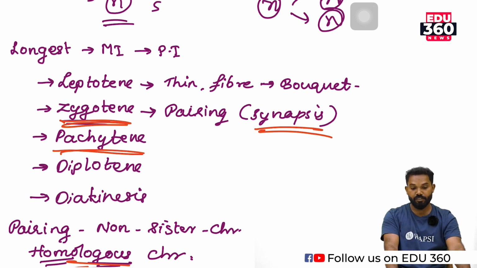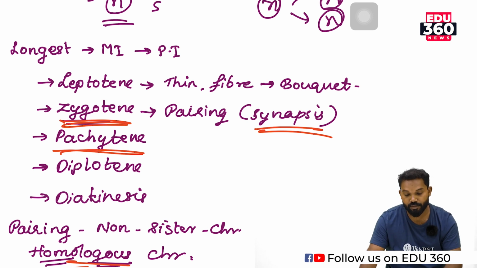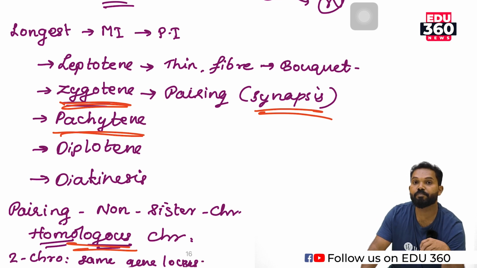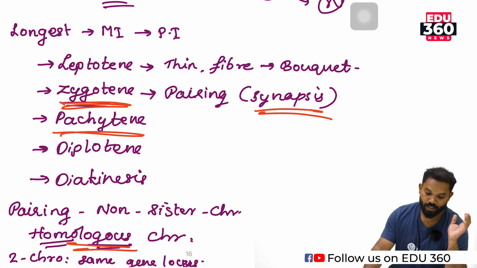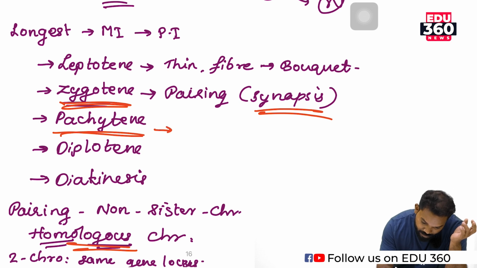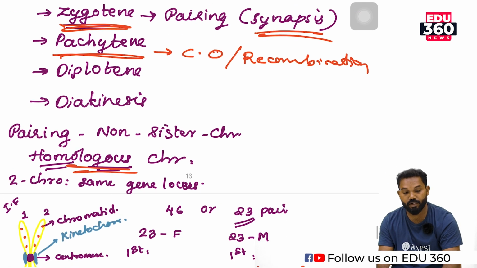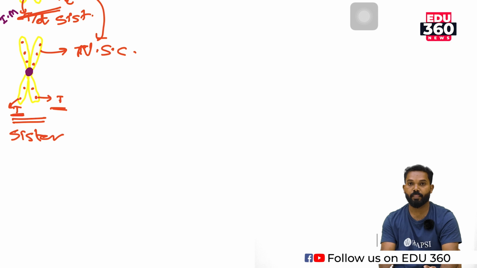The next stage is pachytene. Pachytene is the most important stage of meiosis 1 because the function of meiosis 1 actually happens in the pachytene stage. It is characterized by crossing over or recombination. What is the difference between recombination and pairing?